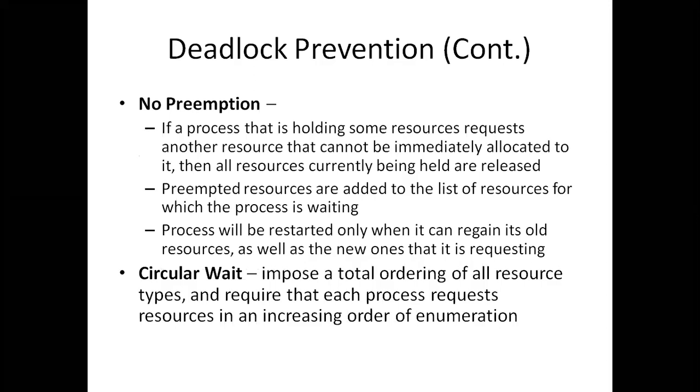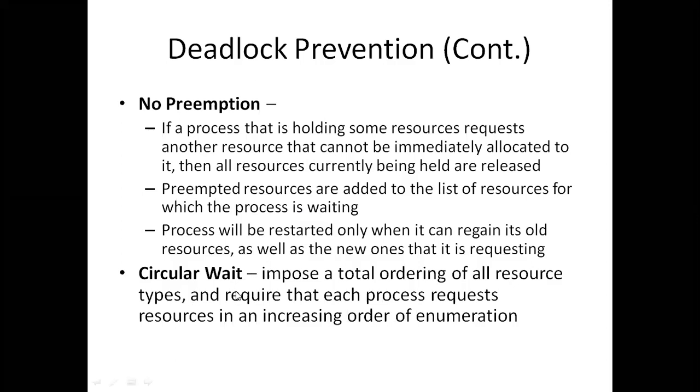P1 has to release the resource R1 voluntarily and it can request the other resource, so that will prevent the deadlock. The voluntarily released resources will be added to the list, and those resources will be assigned to the waiting processes which really need them, so that those processes will complete the task and release the resources. So most of the waiting processes will get the resources from the preempted list of resources, and most of the processes will complete their tasks and release the resources, so that deadlock will not happen. And the next, circular wait.